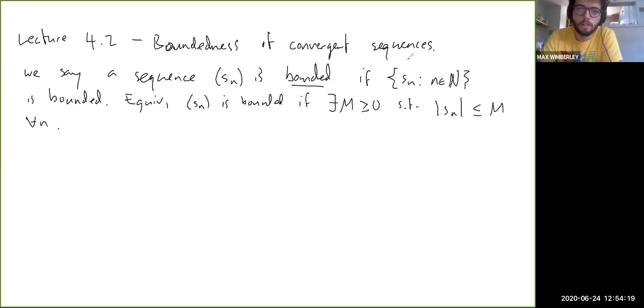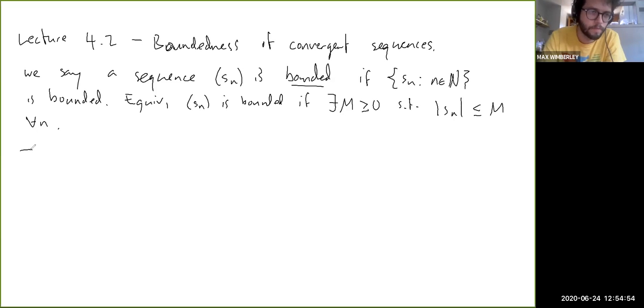Also, you can make the same kind of definitions for specifically bounded above or specifically bounded below. For sequences, they can be unbounded in both directions, sorry, never mind. Anyway, you can make the same definitions to call a sequence bounded above or bounded below specifically. You might have a sequence that's only bounded above or only bounded below. Okay, so let's state our theorem about boundedness.